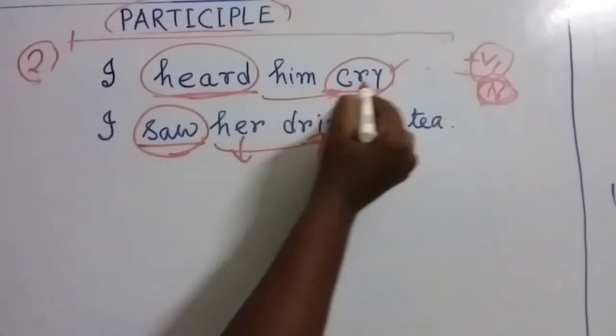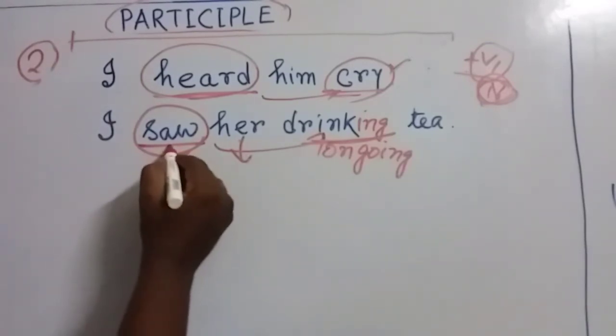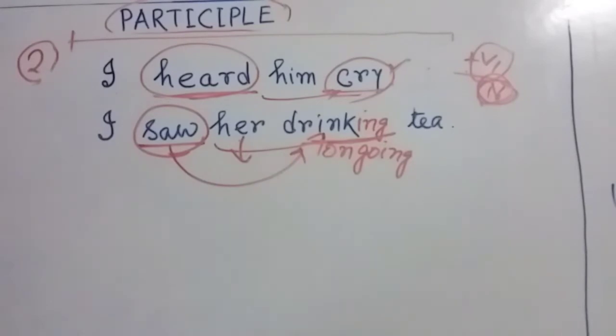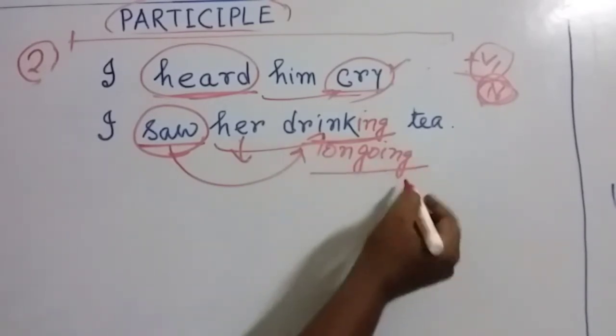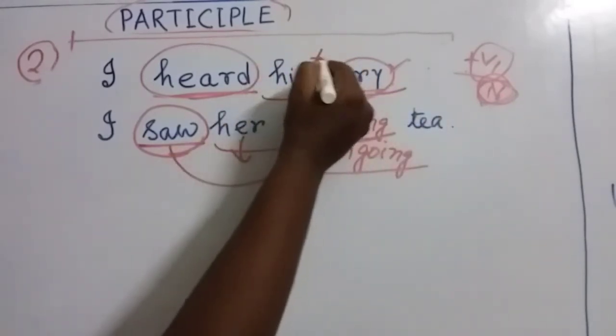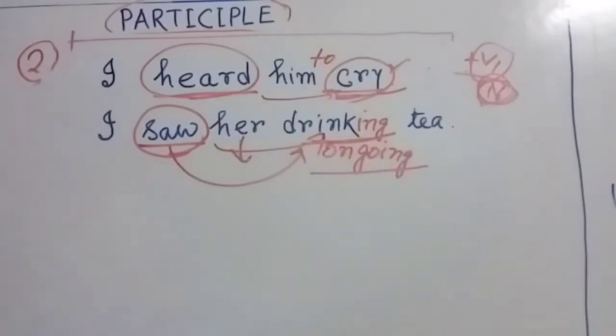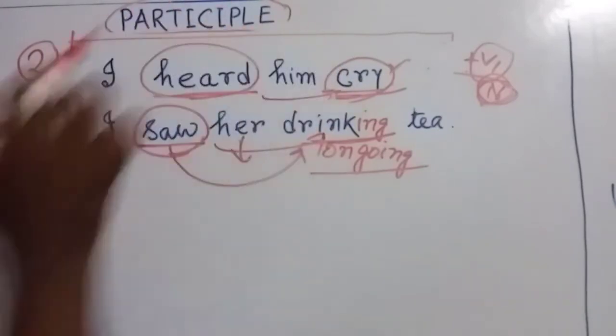That means these activities completed. This is the main difference. So my dear friends, after verbs of sense or verbs of perceptions, we can use present participle, or sometimes we use bare infinitive. Here we cannot write down to cry. Actually, my dear friends, we have to write down bare infinitive here.